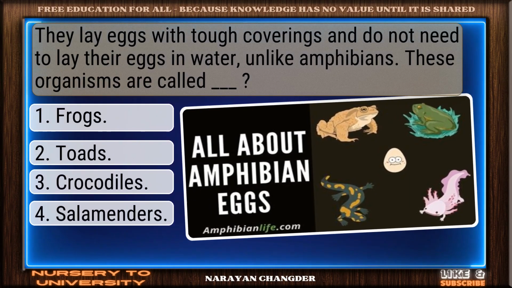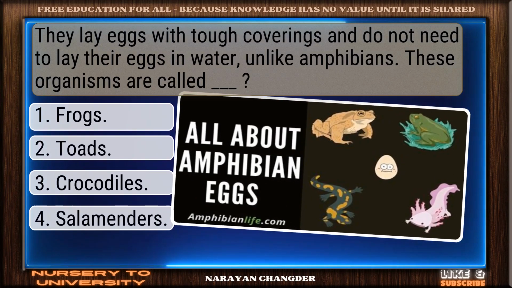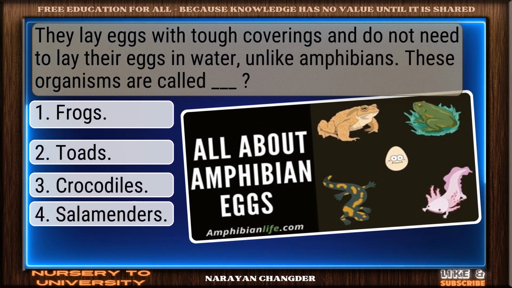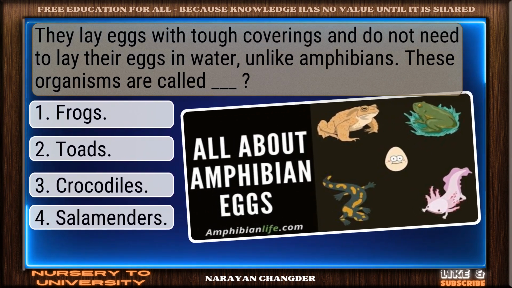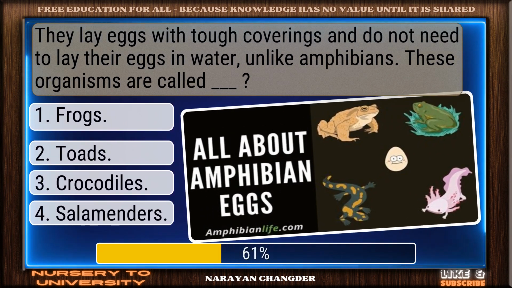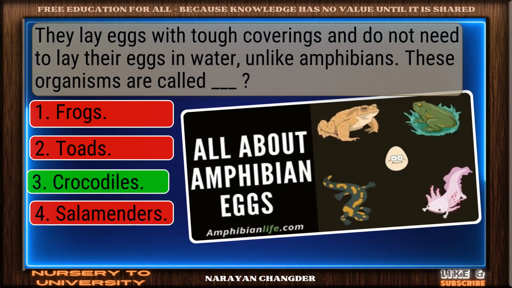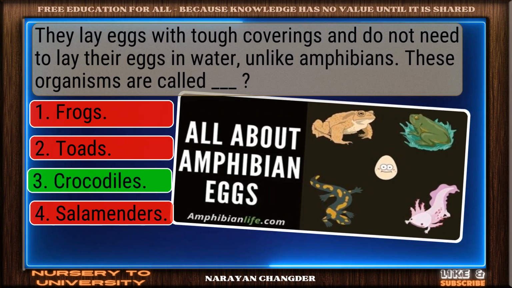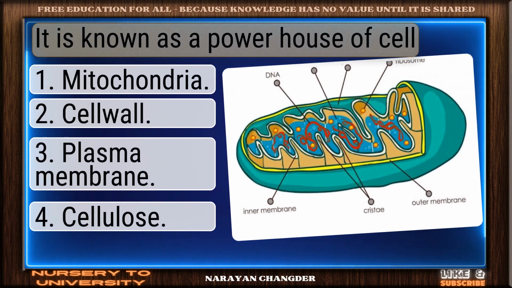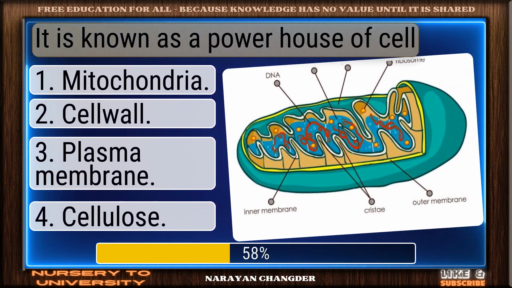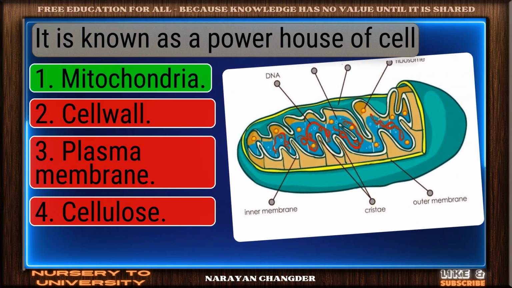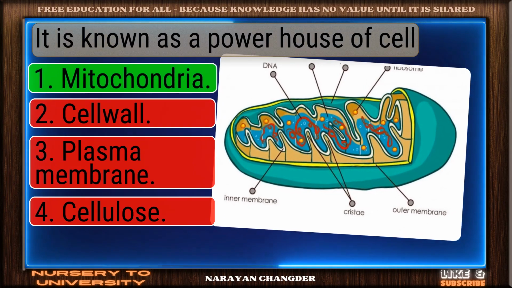Question number 28. They lay eggs with tough coverings and do not need to lay their eggs in water, unlike amphibians. These organisms are called dash. Nicely done. Crocodiles is a solid answer. Question number 29. It is known as the powerhouse of the cell. Well reasoned. Mitochondria is the correct choice.